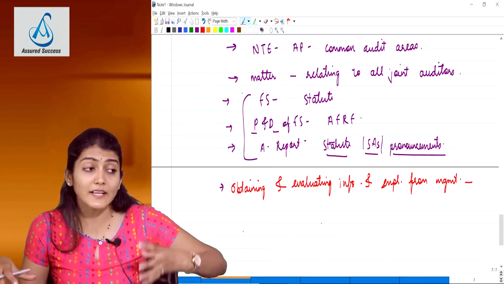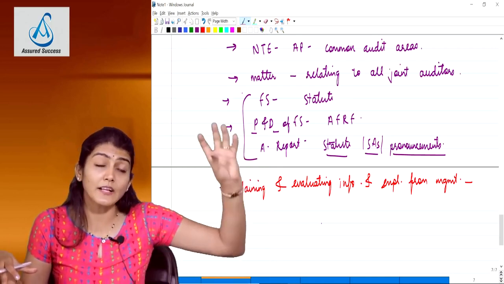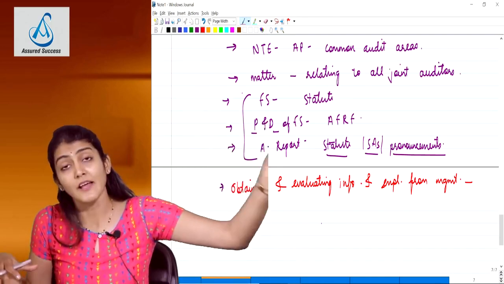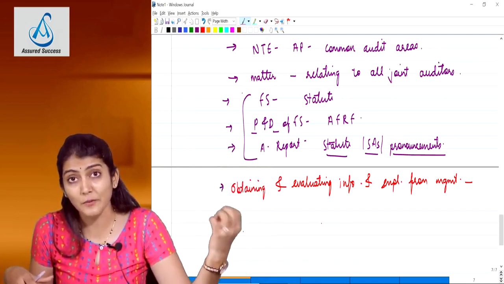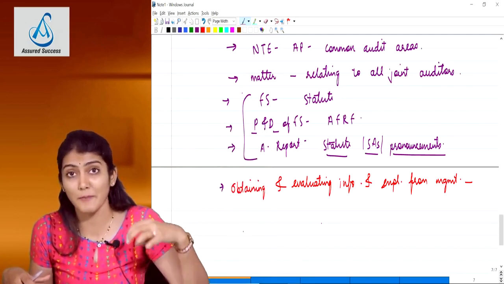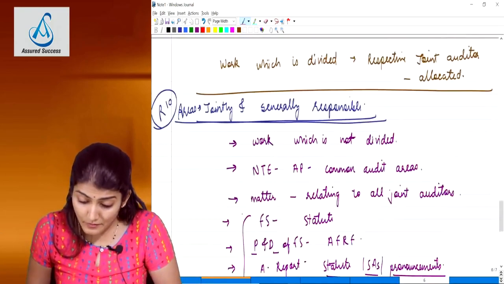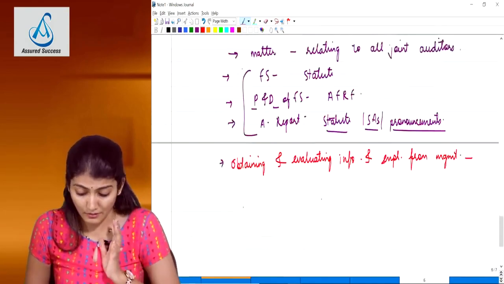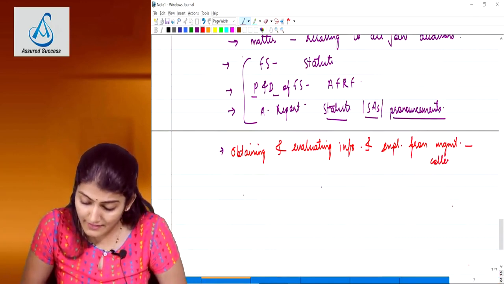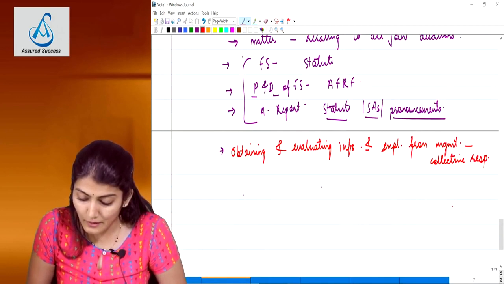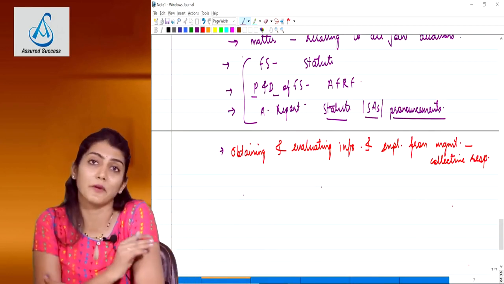So now getting information and explanations regarding those 2 manufacturing plants is the responsibility of A and company. Obtaining and evaluating information and explanations from the management. So sometimes this could come under specific responsibility also, but otherwise overall it also comes under the collective responsibility. If the work has been specifically allotted, then it comes under specific responsibility.